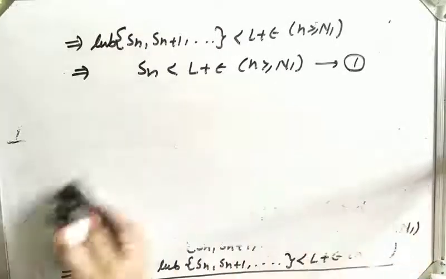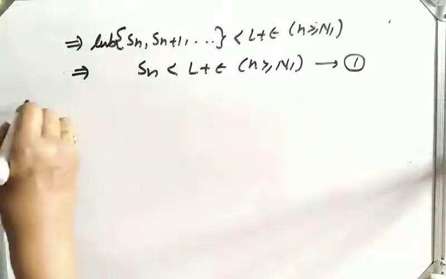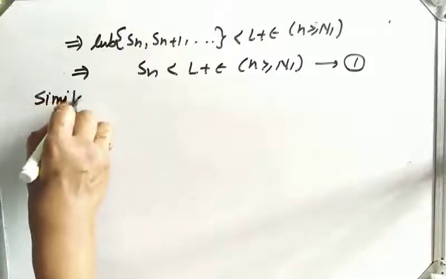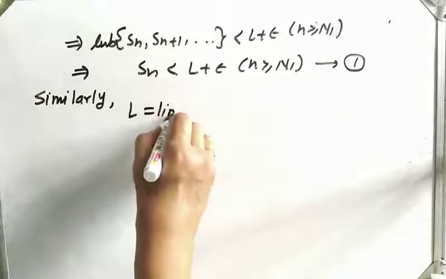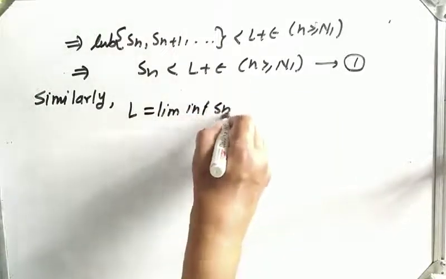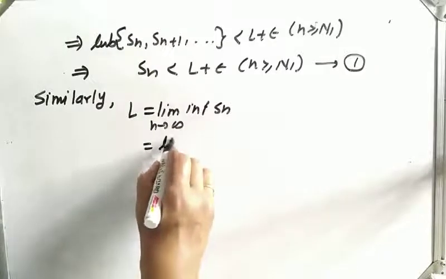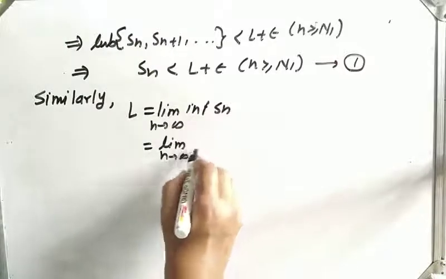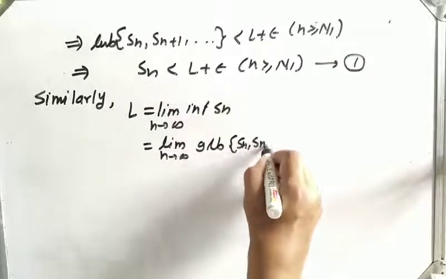Okay, we have started from where L is equal to limit superior of Sn, that is the given part. Again, what is given? Similarly, L is equal to limit inferior of Sn as n tends to infinity. Now what is limit inferior? It is the limit of the greatest lower bound of Sn plus 1 dot.